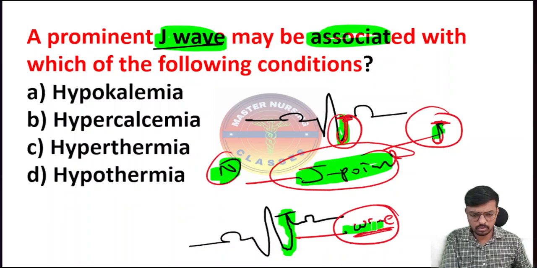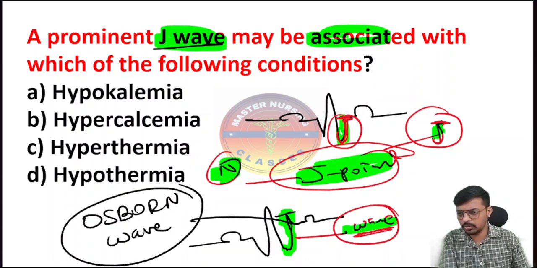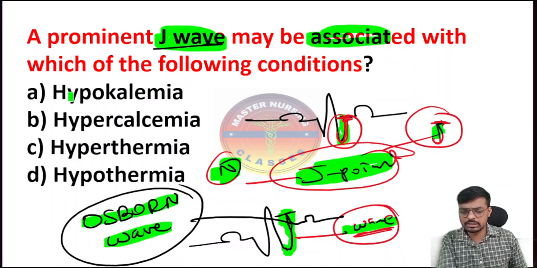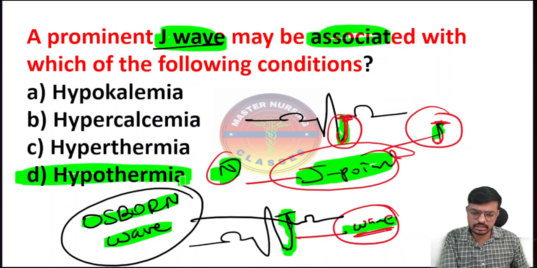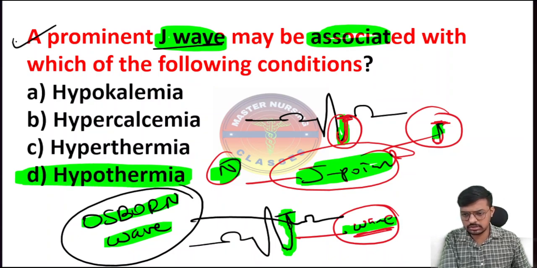This J wave is also called the Osborn wave. So this J wave or Osborn wave in the ECG clearly indicates hypothermia. Bacho, it's important. It's important for you all.